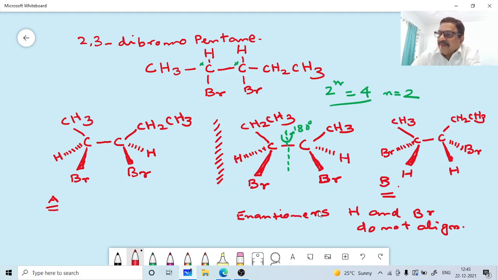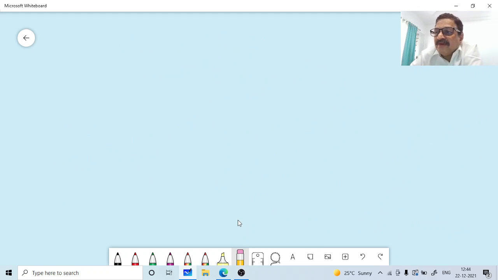Now, to draw a third possible isomer, how will you do that? Now, 2 we have got. Now, I will just change this page. For getting the third possible isomer, we will have to switch the positions of 2 groups. Any 2 groups, you can just switch the positions. Either you can switch the position of hydrogen and bromine on carbon 1 or carbon 2. There is no hard and fast rule here. To draw a third possible isomer, you have to switch the positions of hydrogen and bromine or any 2 groups on any one of the stereogenic centers. Either it can be on C1 and C2.